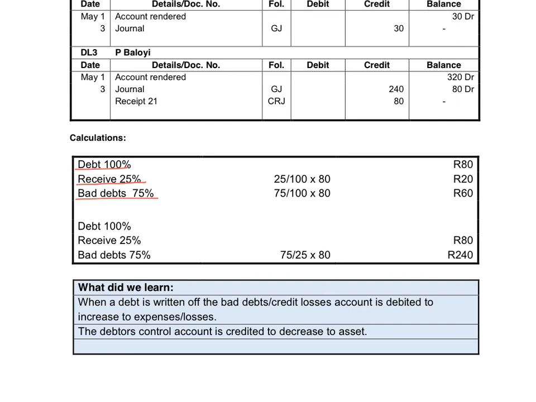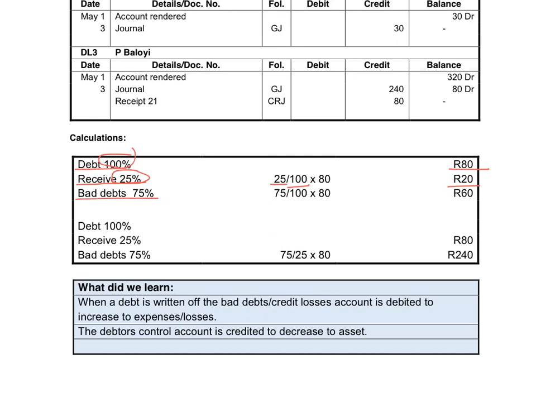So next to the word debt, we will show that the total debt is 80. If we want to know how much money we receive, we want to work out what is the 25%. So the one that we want, 25, divided by the one that we know, 100, times 80 will give me 20 rand. So we will only receive 20 rand of the total 80 rand that he owes.